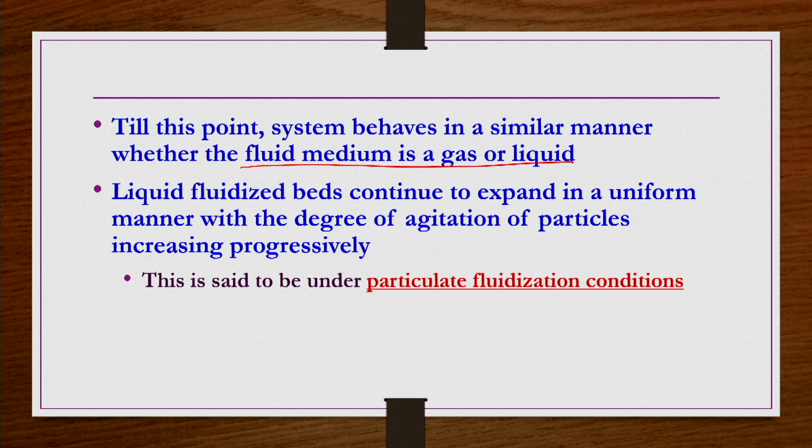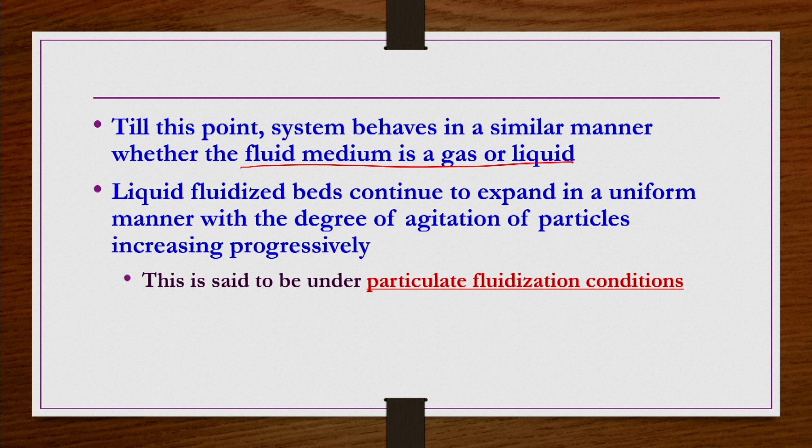So, after the fluidization beginning, or incipient point of fluidization, when you further increase the velocity, if the fluid is a liquid, then a uniform expansion of the bed takes place, and a constant bed density can be found at any location within the fluidized area of the bed. Okay. So, that is known as particulate fluidization, or smooth fluidization.